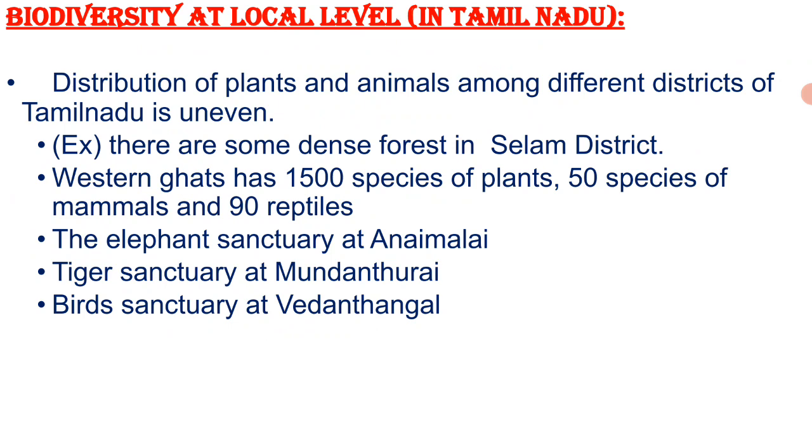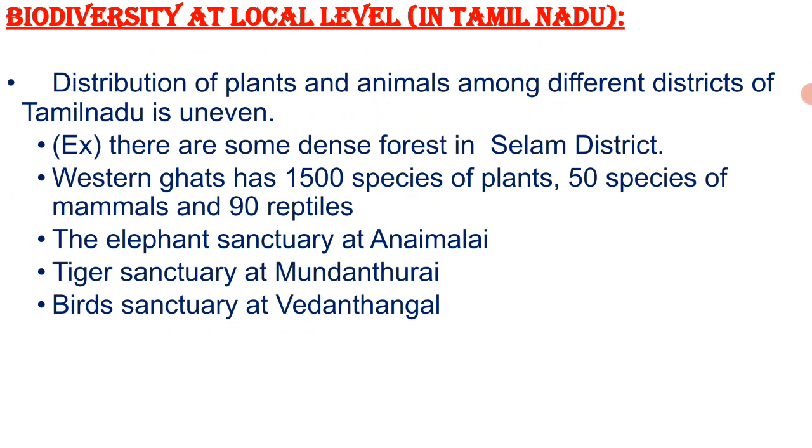Let us see the biodiversity distribution at the local level. Based on the spatial distribution of biodiversity at the local level, it is mainly classified into 4 types, that is point richness, alpha richness, beta richness and gamma richness. We will discuss these later. First, we discuss the distribution of biodiversity at the Tamil Nadu local level.